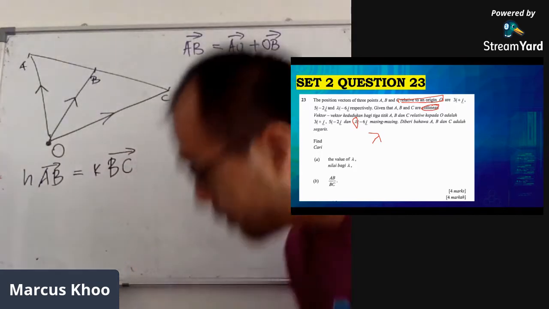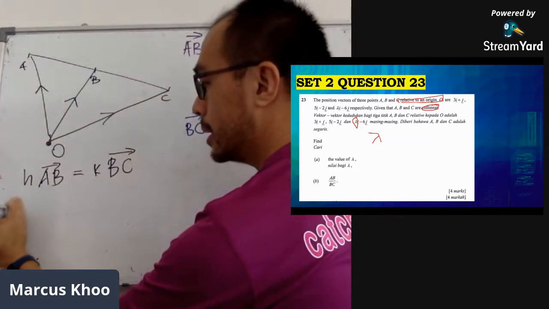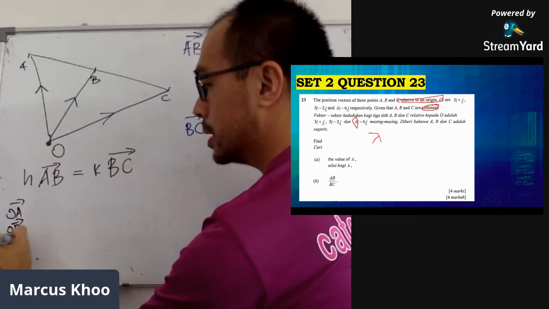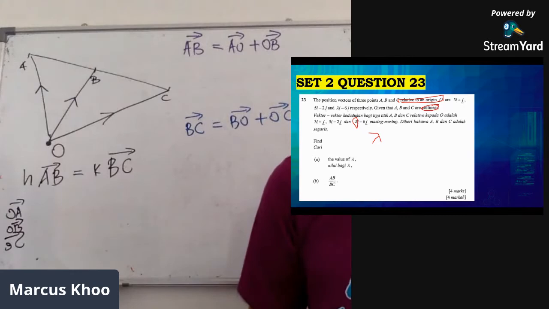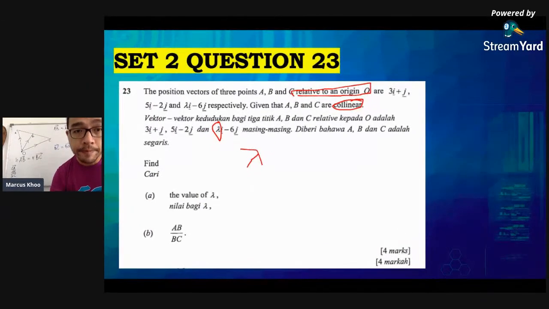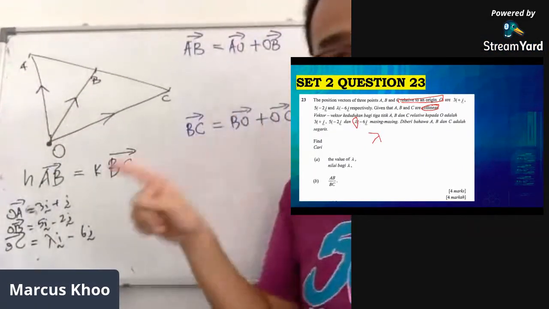So we are given the information that OA is this, OB is this, OC is this. Let me see, what's OA again? OA is 3i plus j. OB is 5i minus 2j. OC is lambda i minus 6j. This is the big question now, but don't worry about where lambda comes from and so on. We're going to continue. So we are given these three vectors.